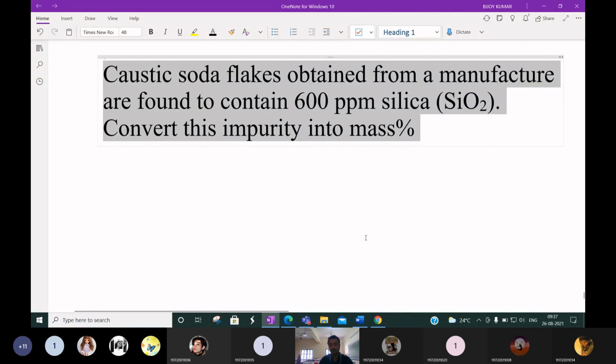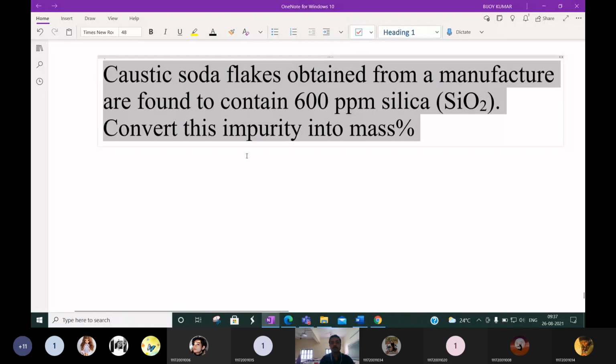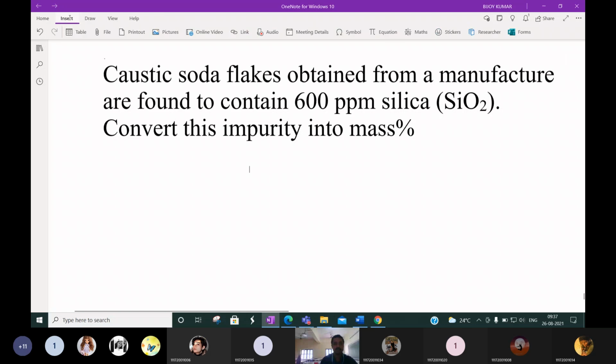Okay, please read the question, all of you. Caustic soda flakes obtained from a manufacturing are found to contain 600 ppm of silica. So, basis, first thing what we write, basis means what? Can anyone say? Last class we discussed, in basis what we have to write?